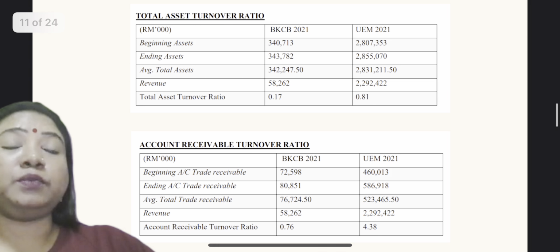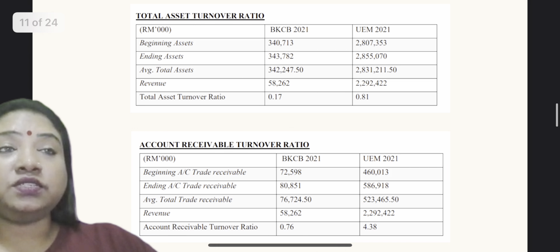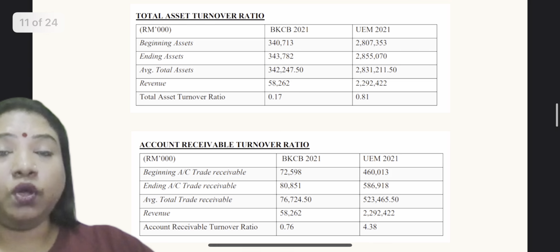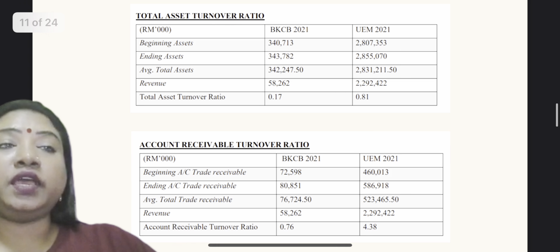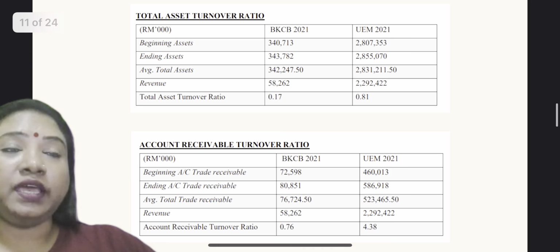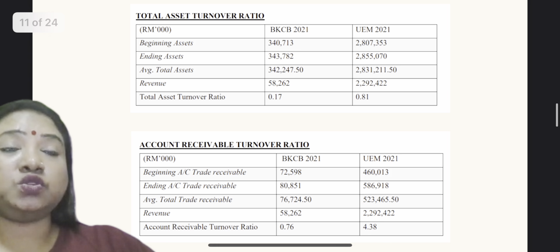Beginning asset is about 2,807,353, ending asset is 2,855,070, average total asset 2,831,211.50, and revenue is 2,292,422. The total asset turnover ratio for Binti is 0.17, and for UEM Magenta is 0.81.